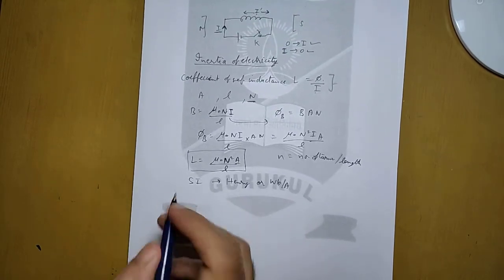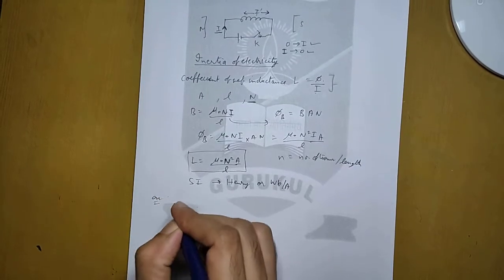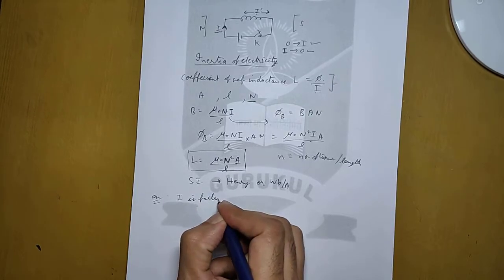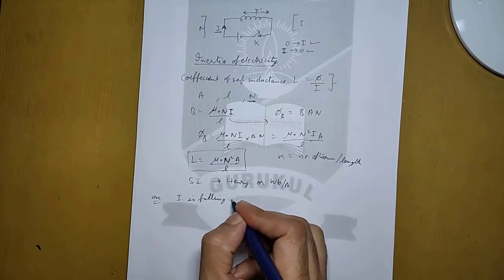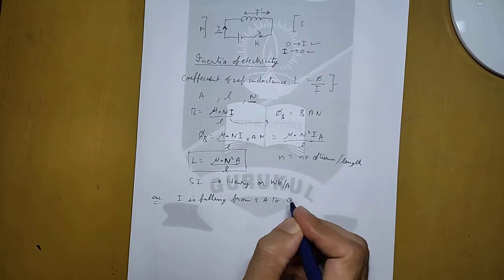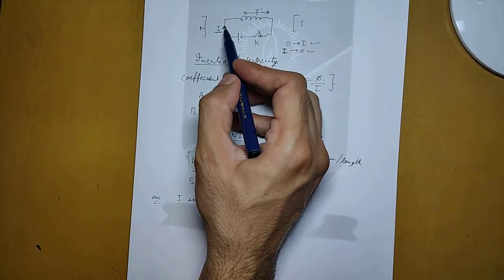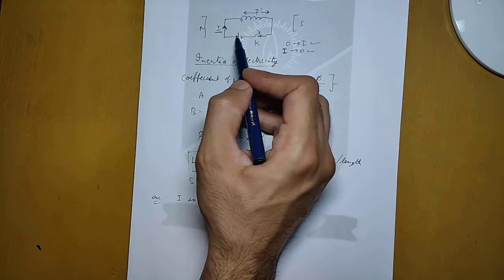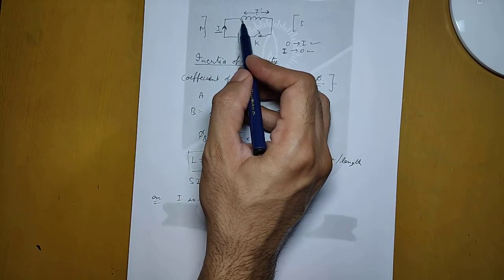Let us say that in a circuit there is a current and it is falling from 5 amperes to 0. So the current that is flowing in the circuit is not of constant value. Its initial value was 5 amperes and then it is falling to 0. So when the current is falling, there will be EMF induced in the coil.